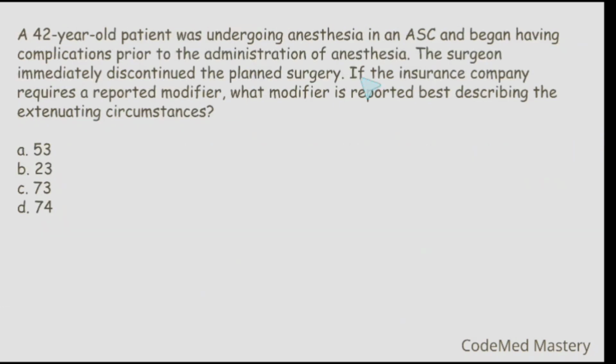Next question. A 42-year-old patient was undergoing anesthesia in an ambulatory surgical center and began having complications prior to the administration of anesthesia. The surgeon immediately discontinued the planned surgery. If the insurance company requires reported modifier, what modifier is reported best describing the extenuating circumstances? Option A 53, option B 23, option C 73, option D 74. So here the right answer will be option C 73.